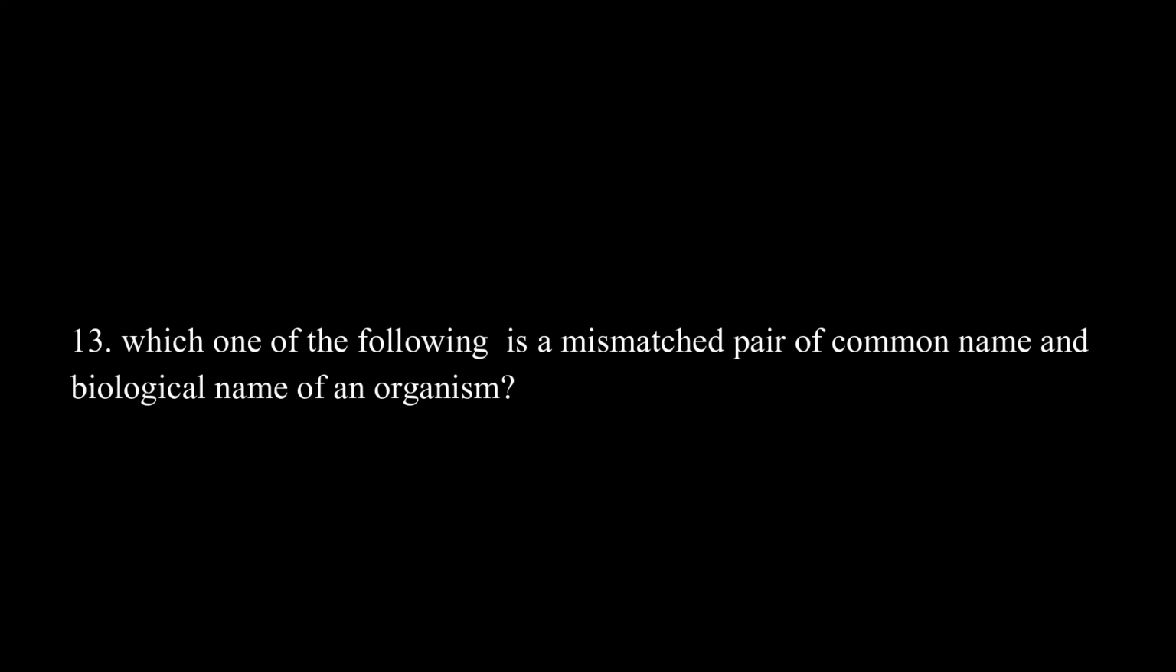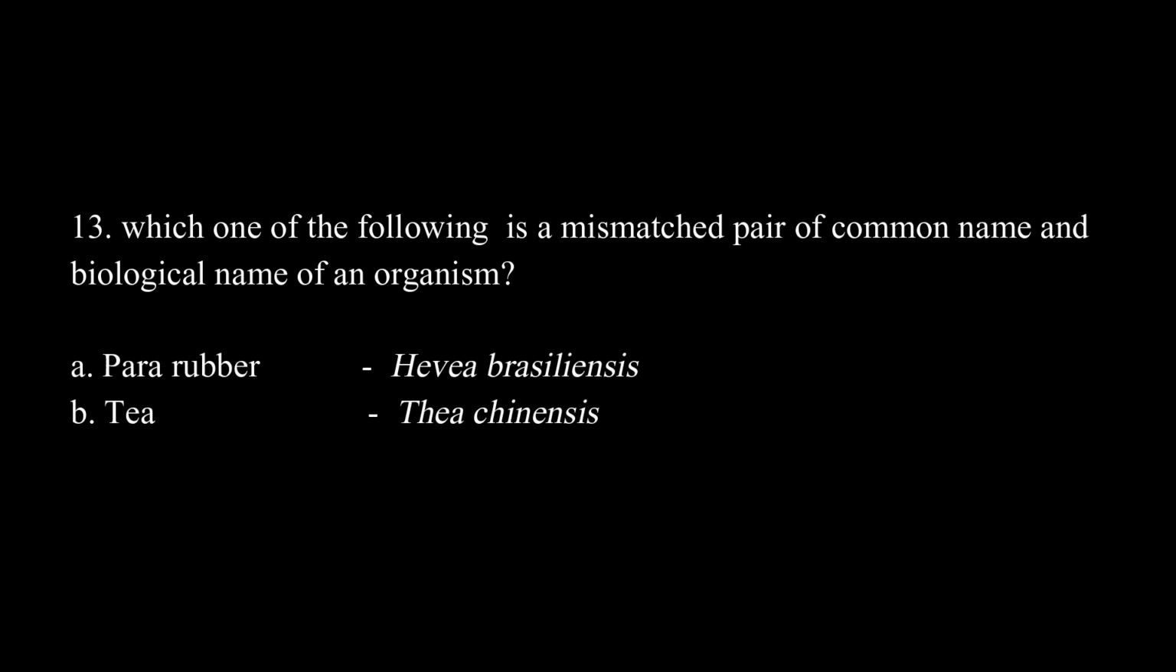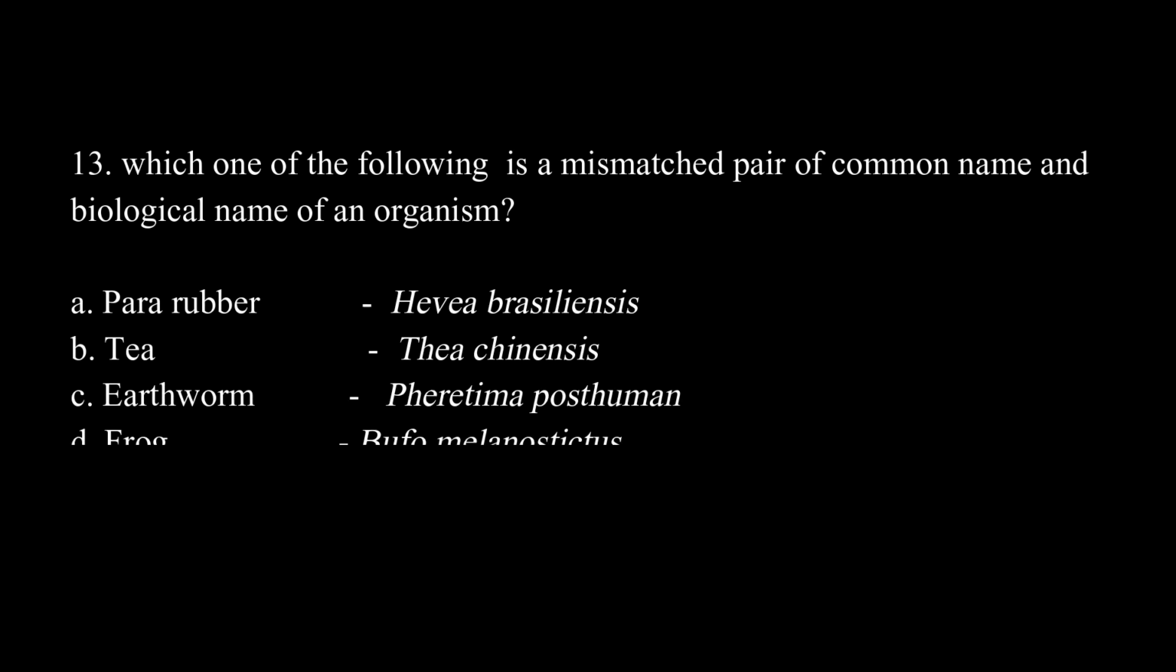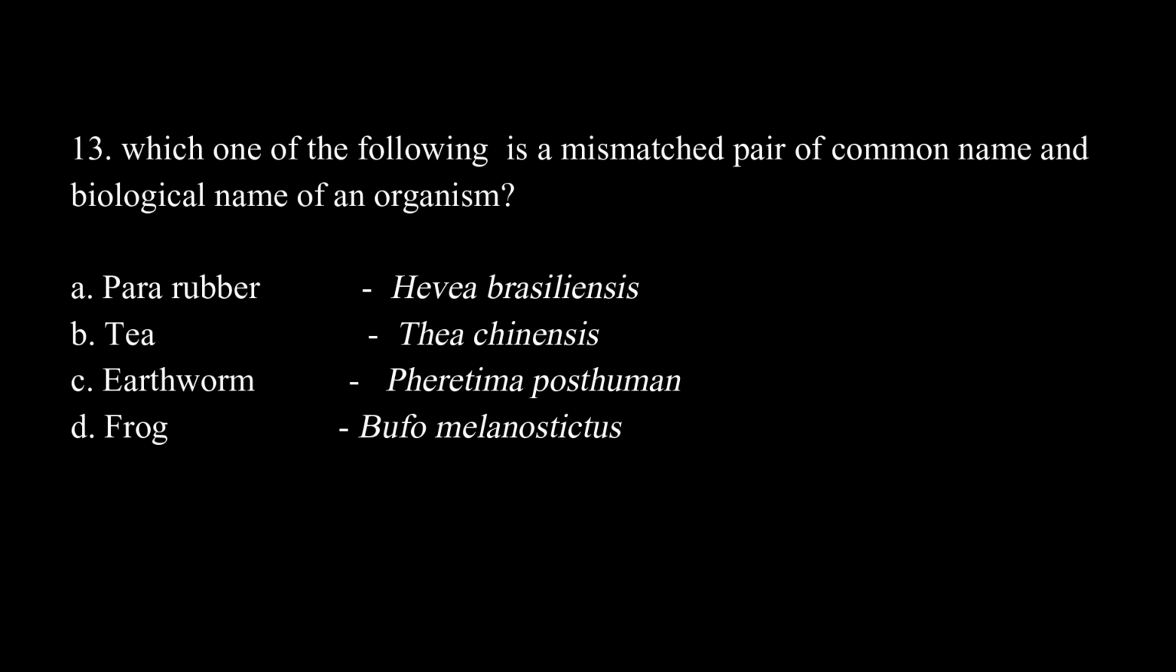Which one of the following is a mismatched pair of common name and biological name of an organism? Option A, Para rubber, Hevea brasiliensis. Option B, tea, Thea chinensis. Option C, earthworm, Pheretima posthuma. Option D, frog, Bufo melanostictus. The correct answer is D, frog, Bufo melanostictus is the mismatched pair.